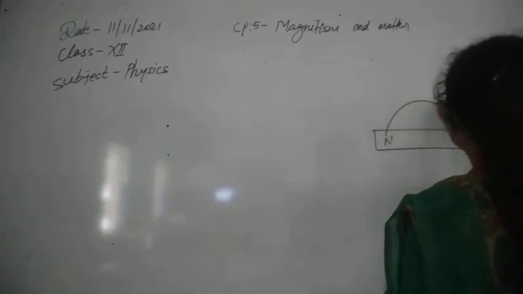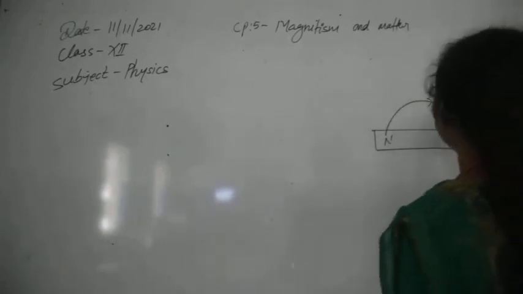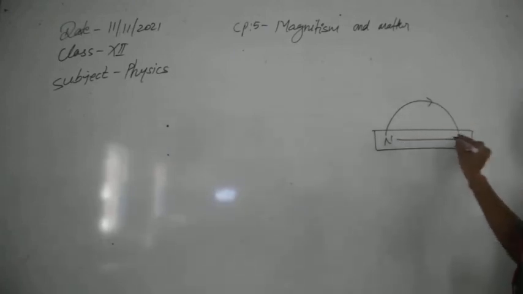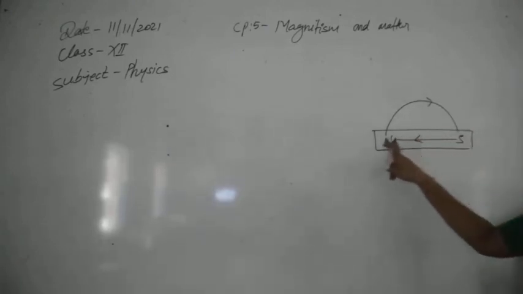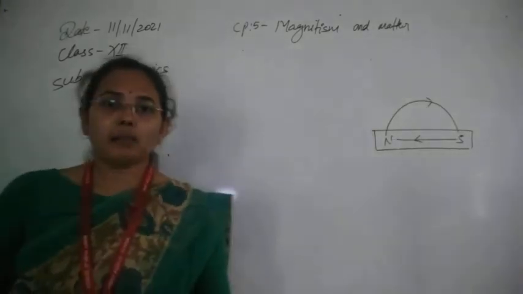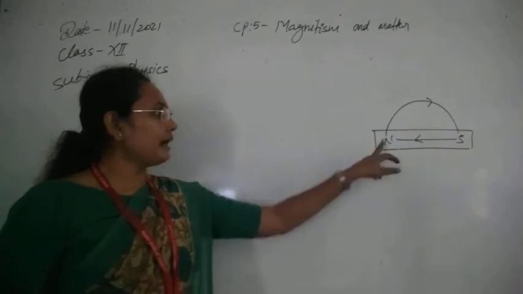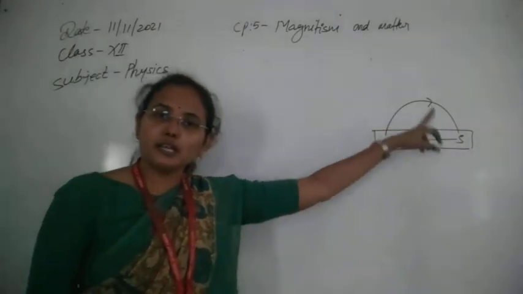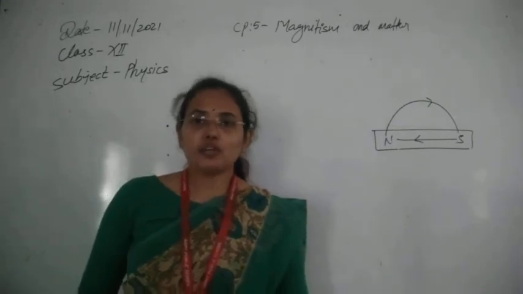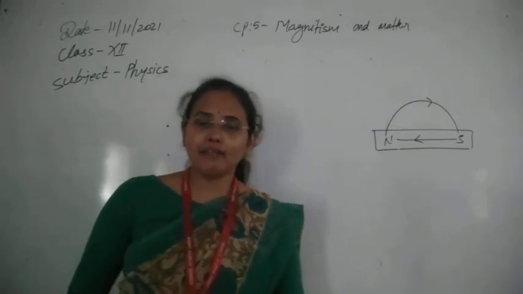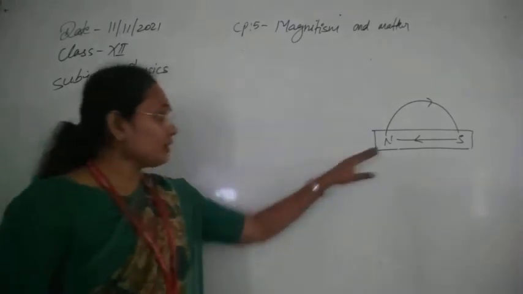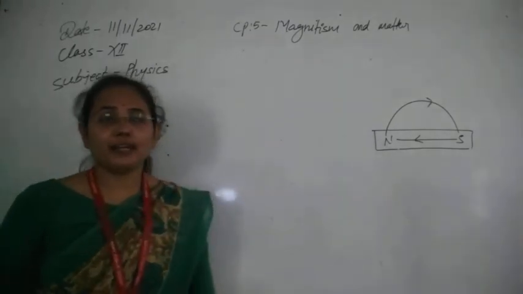So in this way you can see the direction of the magnetic field line. Always the magnetic field lines terminate at the North Pole, which means they form a closed loop. Electric field lines did not form closed loops, but magnetic field lines form closed loops. This is the first property of magnetic field lines.